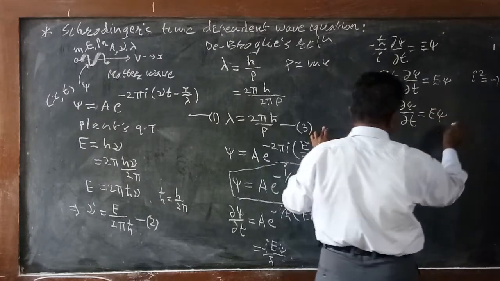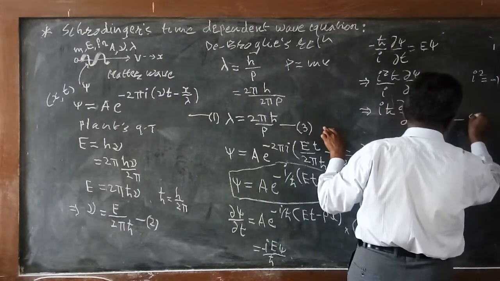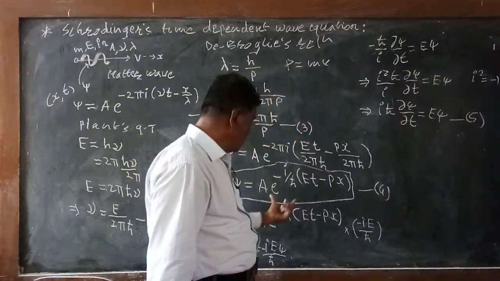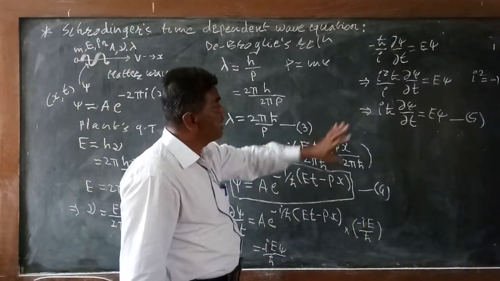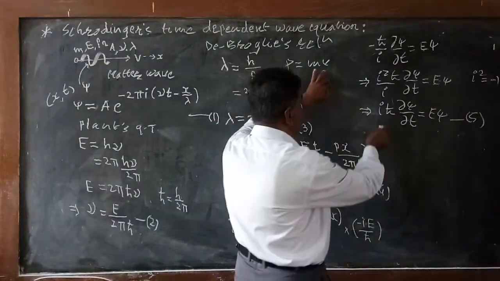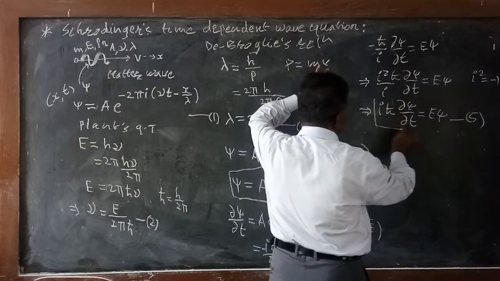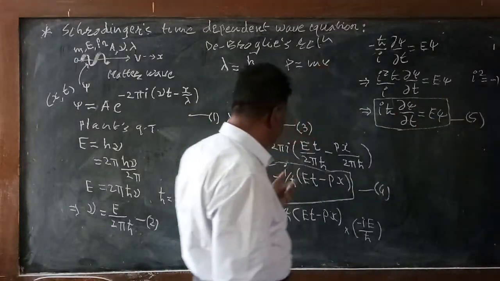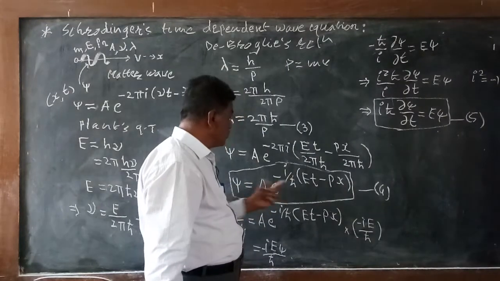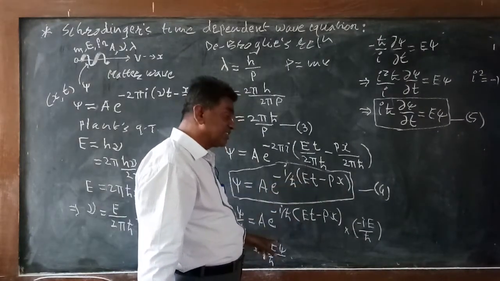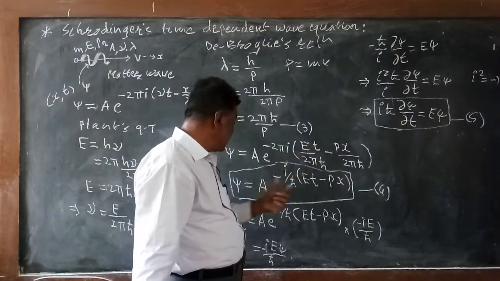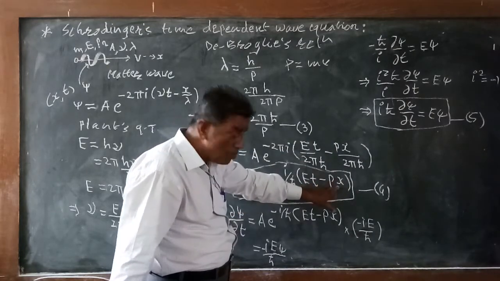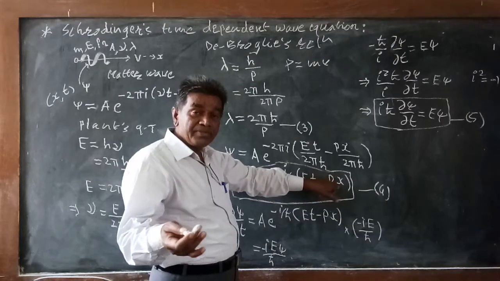So this is equation 5. Differentiating equation 4 with respect to t, we are getting this equation, that is equation number 5. Again, differentiating this equation with respect to t, we are getting this: i h cut delta by like this. Now differentiating equation psi again with respect to x twice.